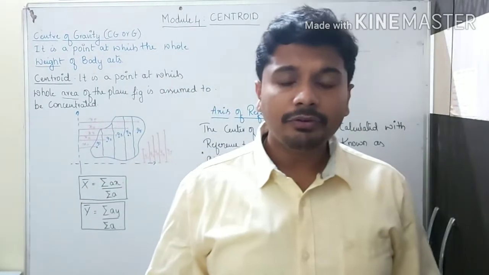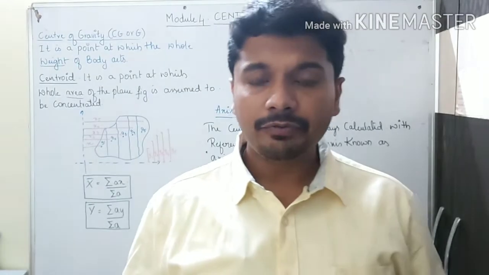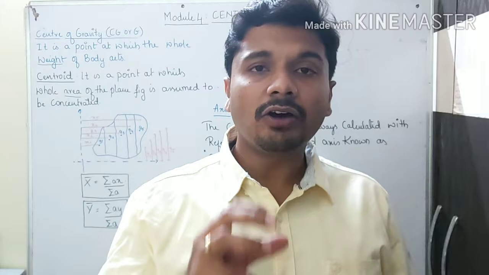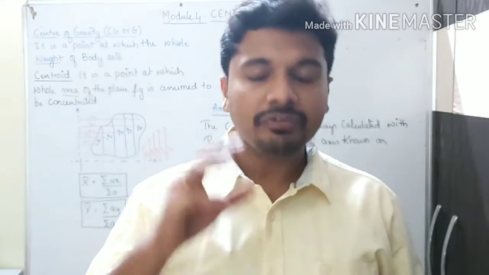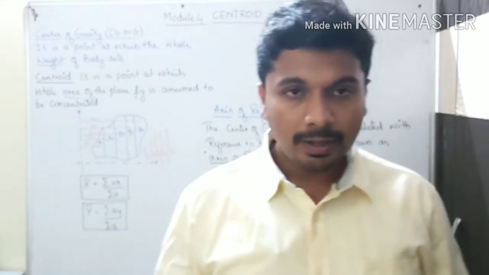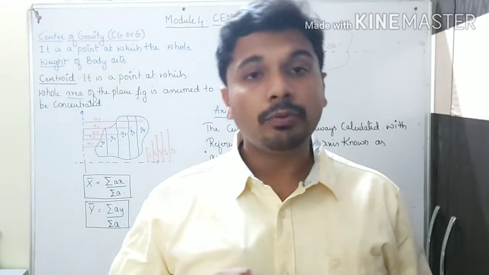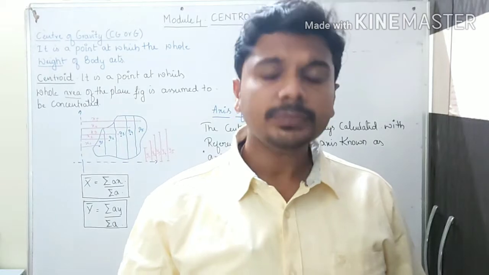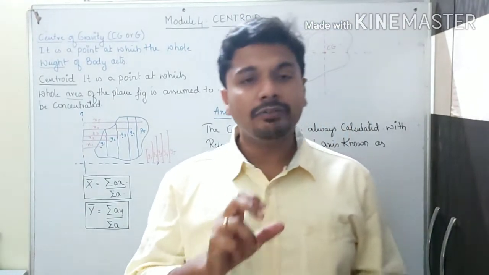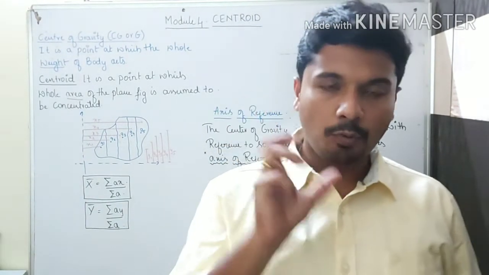Here we need to clearly understand that we are finding out the center of any particular body that we are using in day-to-day life, because the center is that point; if it moves away from the center, the body tries to tilt. I shall give you an example of a football.